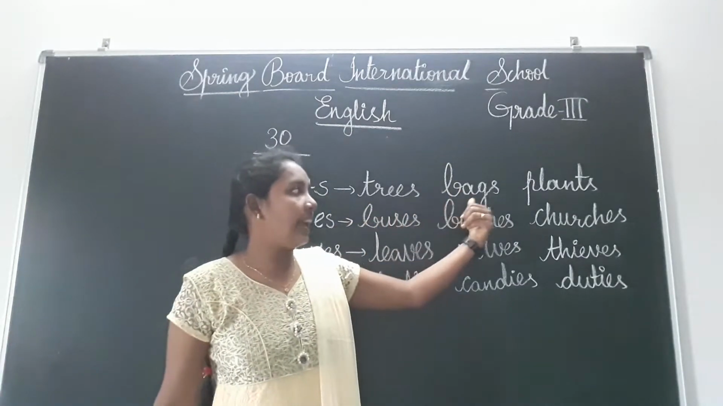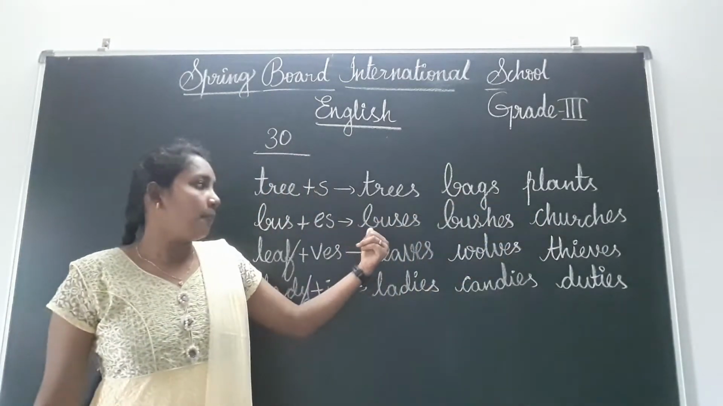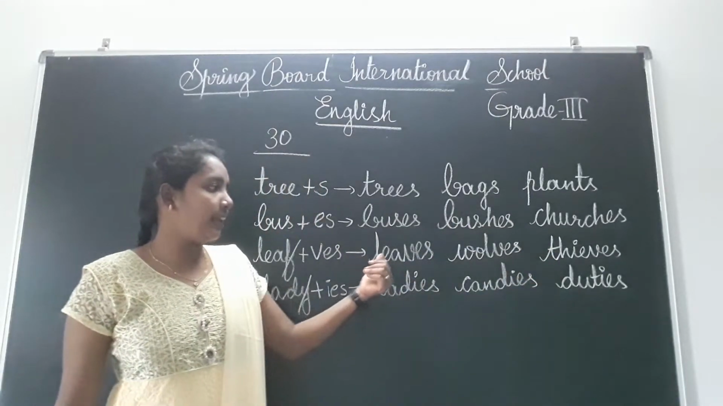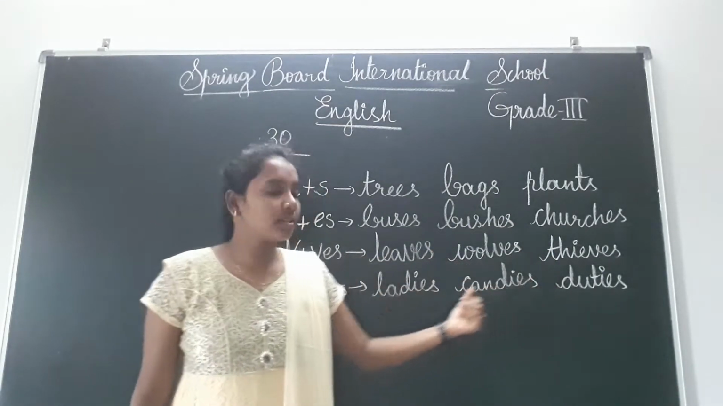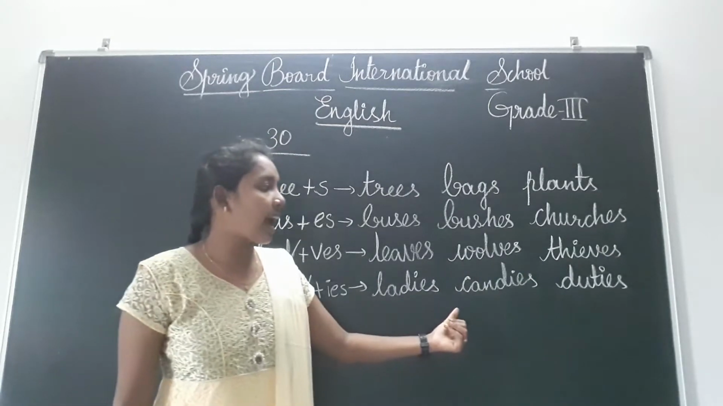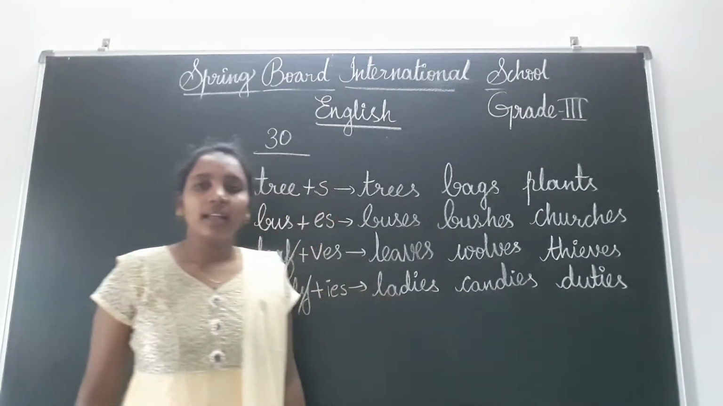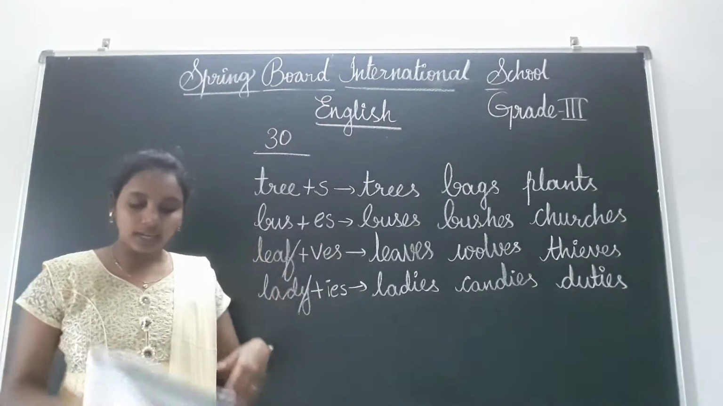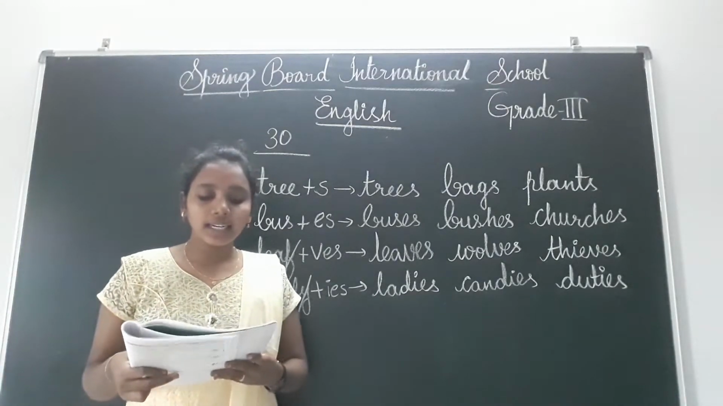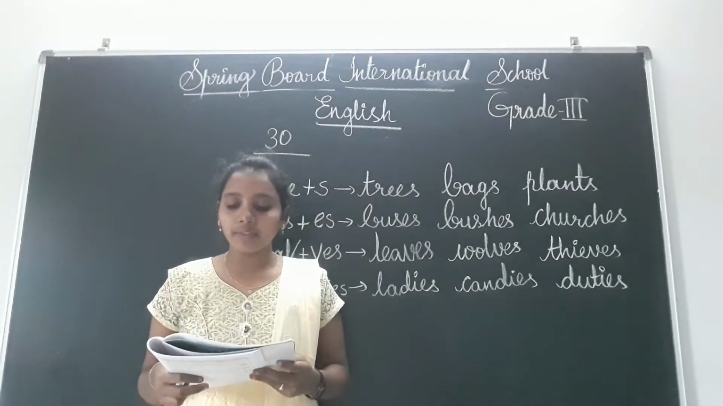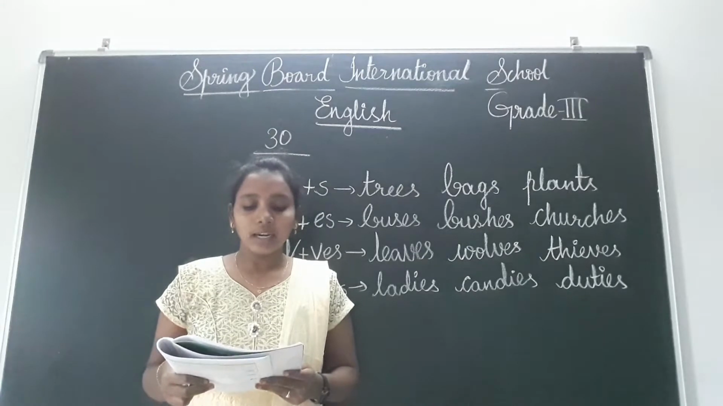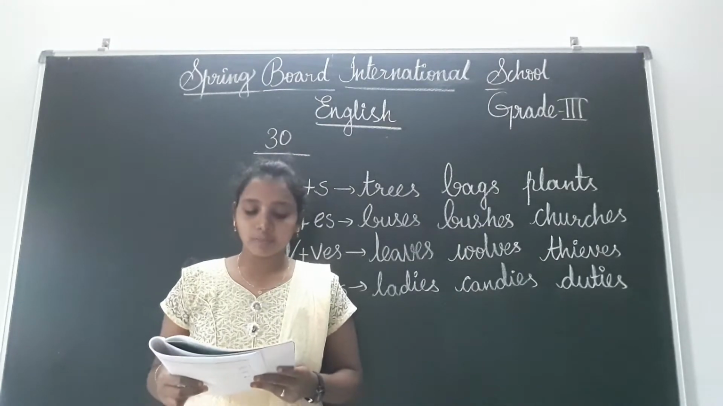Trees, bags, plants, buses, bushes, churches, leaves, wolves, thieves, ladies, candies, duties. Like this you have to write and fill that box, children. And next, see, read these sentences aloud. Which sentence talks about more than one sheep? Tick your answer, give your responses.